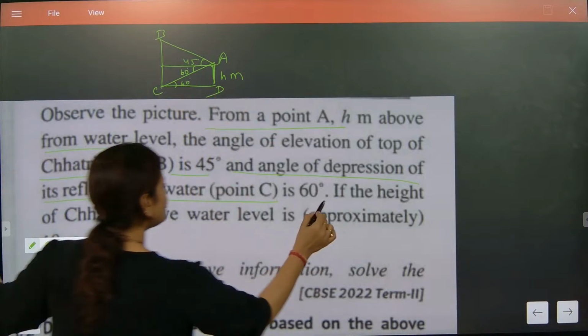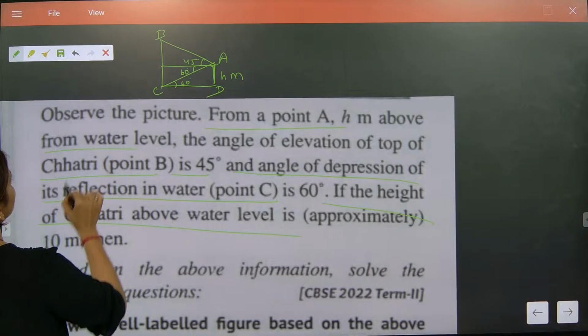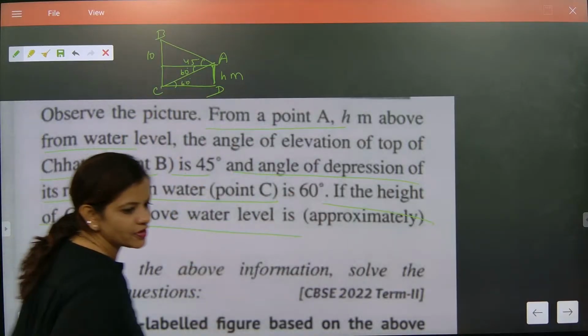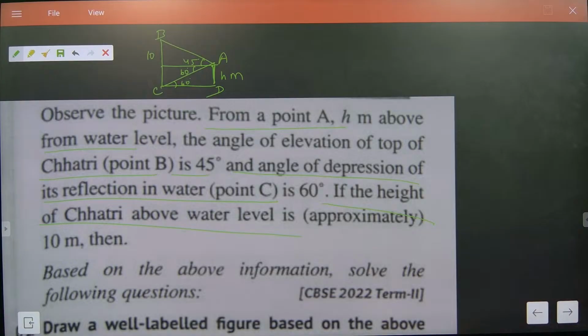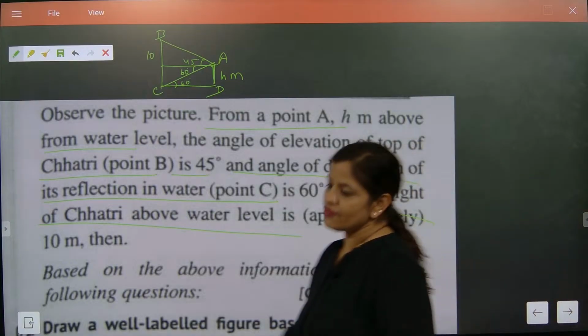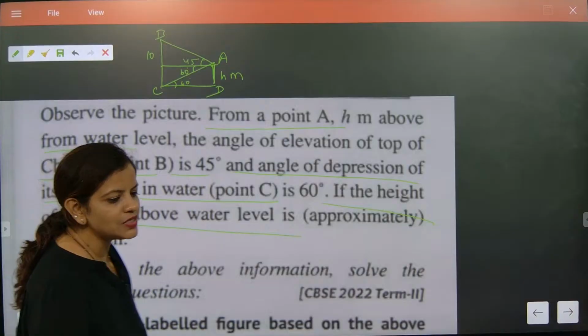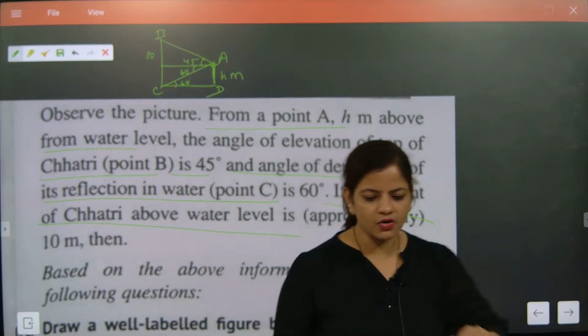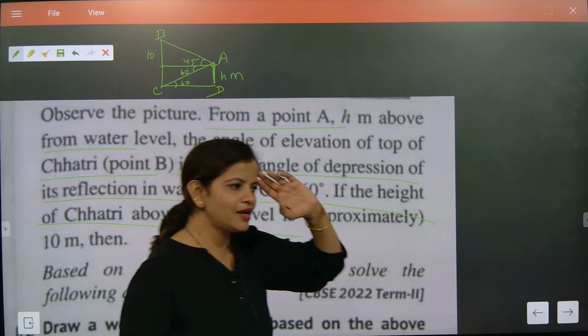Then if the height of Chhatri above water level is 10 meter. Now the question you have to solve. First you have to draw. In absence of drawing, how are you going to do it? Here the drawing we have done. The most important thing was drawing, and the drawing is exactly in our brain.